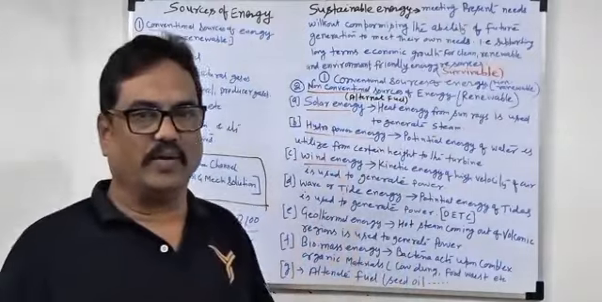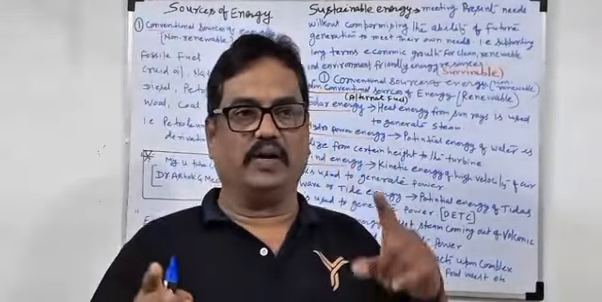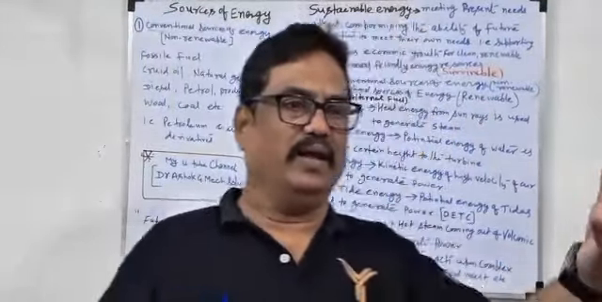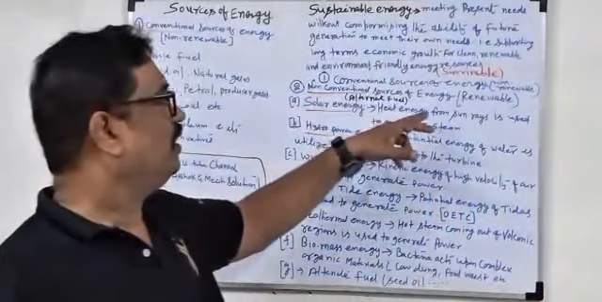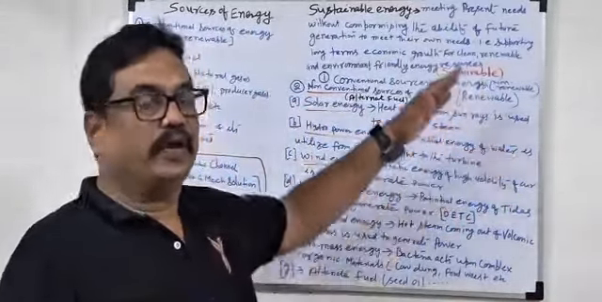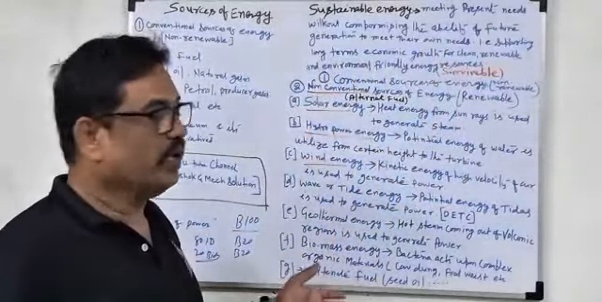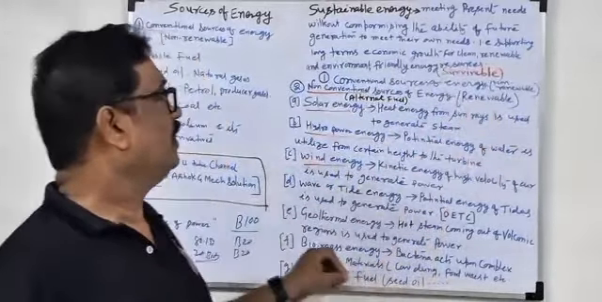So here two things you have to remember. How to remember? Conventional, non-conventional. Conventional means we can get it easily, like fossil fuels. Non-conventional we cannot get easily. So what are non-conventional sources? Solar, hydropower, wind energy, all these things. These are called renewable sources of energy. Again and again we can generate them.